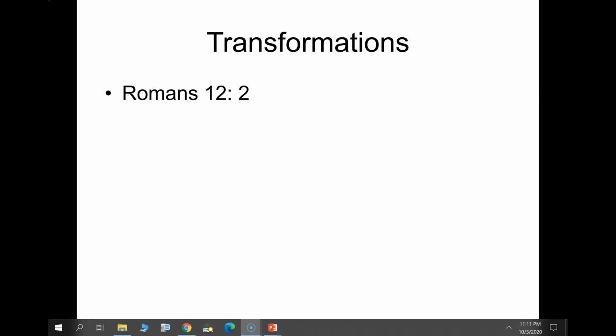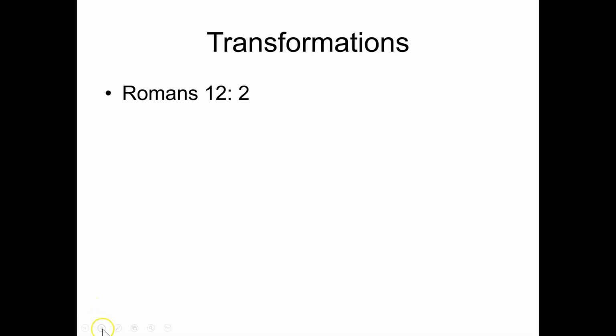It says we do it by renewing our mind, by focusing on the things that are really important, by spending time reading God's word, praying, being a part of a student ministry or Young Life or some group where you're going to surround yourself with people that can encourage you and build you up and strengthen you in your faith. So just some encouragement for you today.